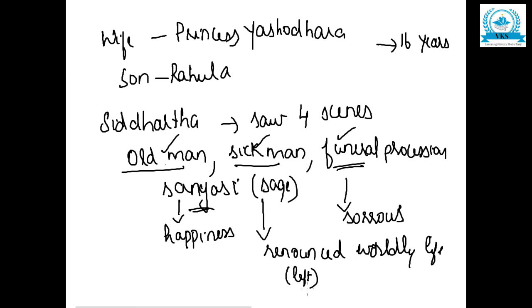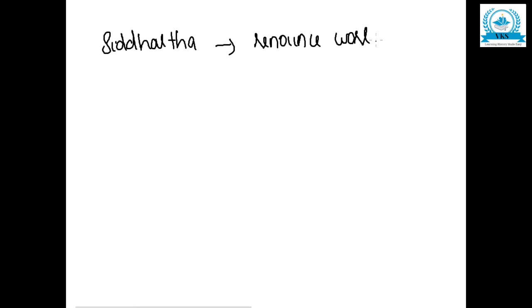When Siddhartha saw that the only person who is happy is the sannyasi who has renounced worldly life, he took a decision that he would also renounce worldly life. To renounce worldly life or to become a sannyasi means you have to leave everything, every relation, every luxury.